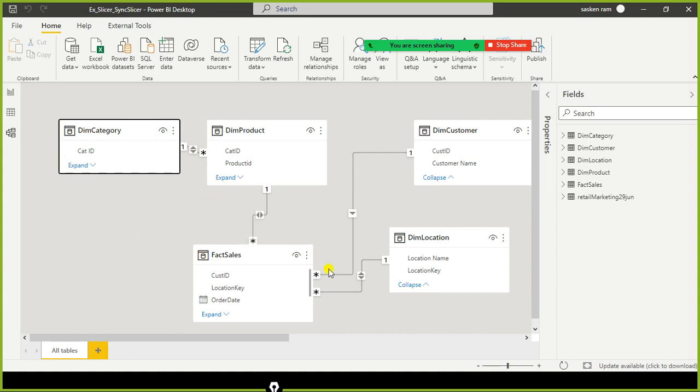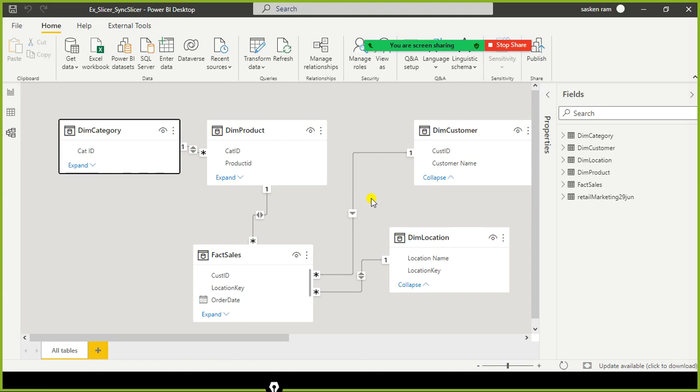To enable a bidirectional relationship manually by going to manage relationships will cause a severe performance issue. What is the solution for this? Number one solution is we can create a measure. We can use the CROSSFILTER function that is available as part of DAX, using which we can dynamically enable the bidirectional relationship between the tables temporarily.